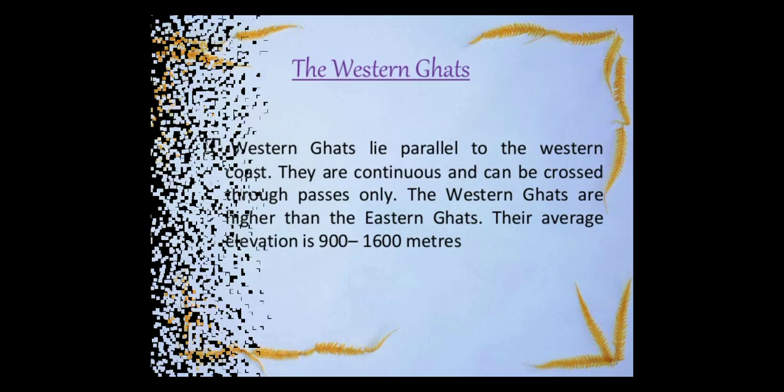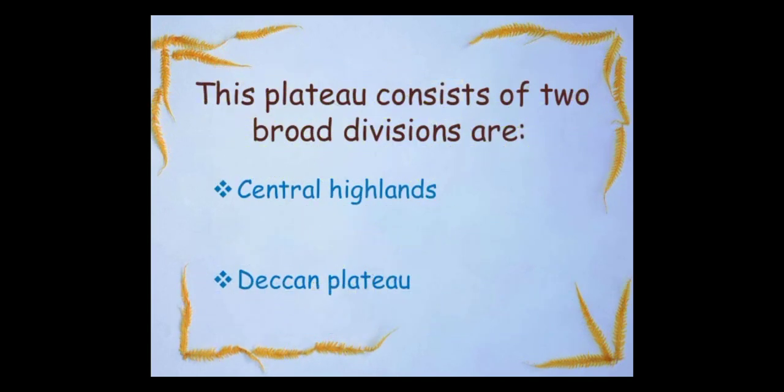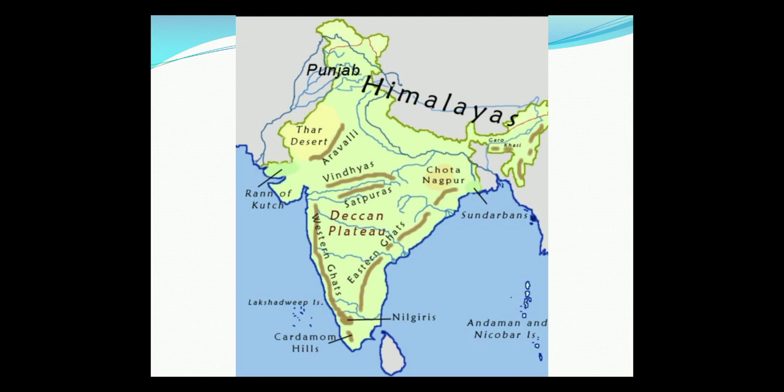If we see again with the map, children, for this you have to keep the map in front of you while I explain and also while you are learning. See, this part you can see as the Western Ghat. Yes, this whole part is the Western Ghat, and you can see that it is continuous. If you want to move across, you have to pass through it.